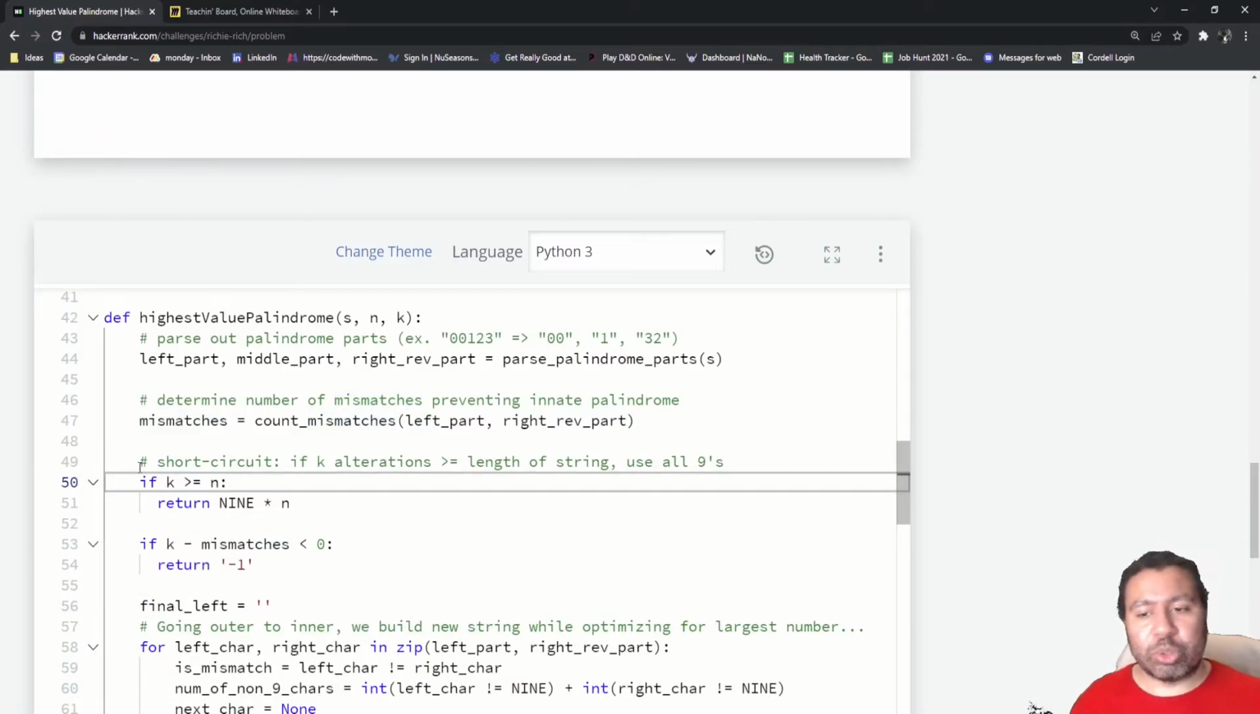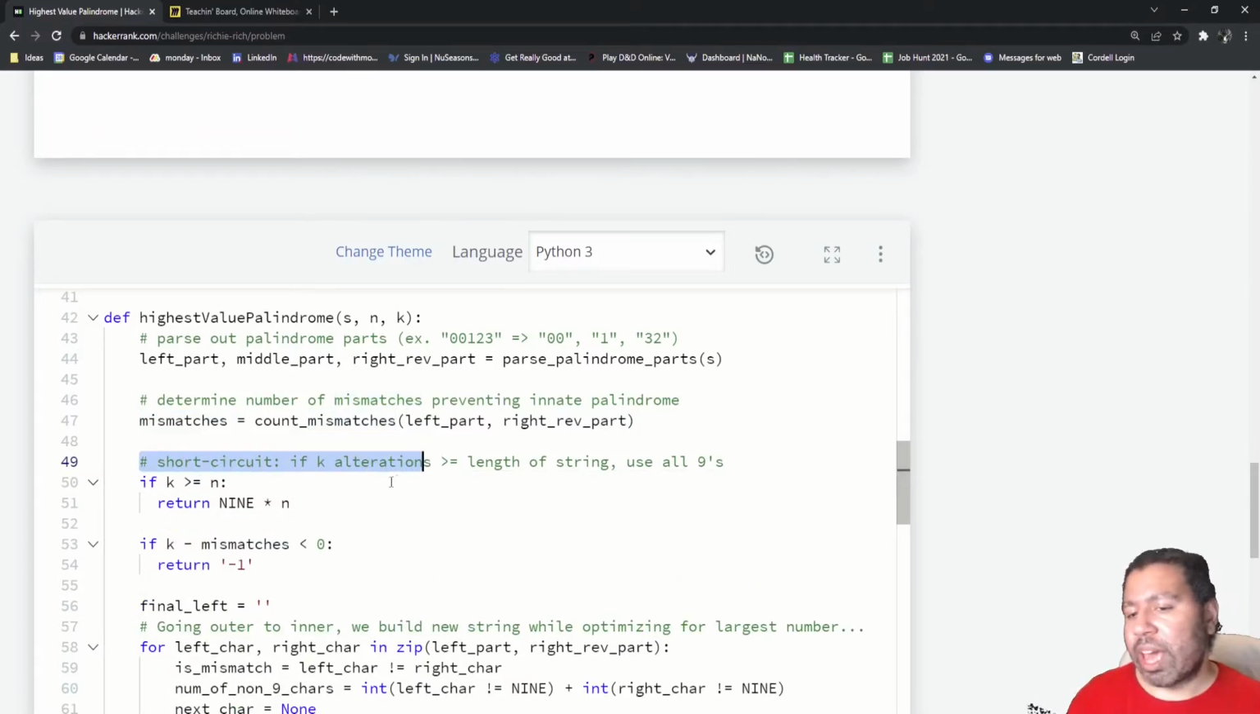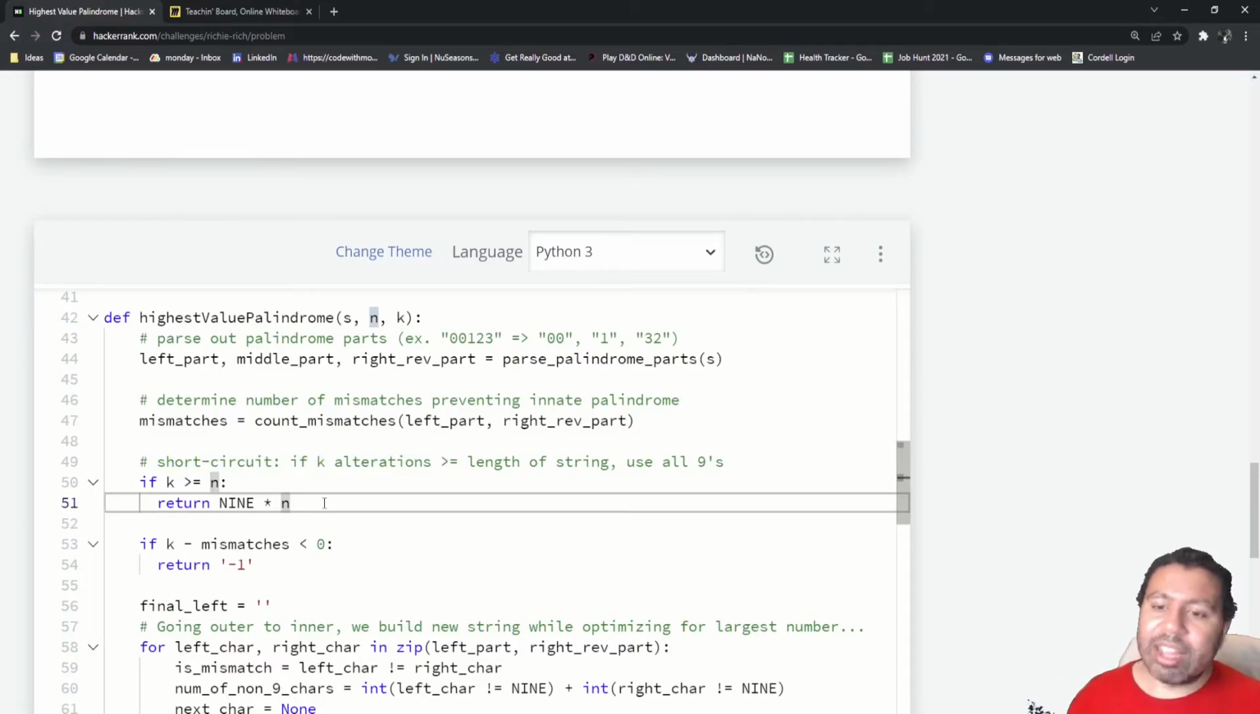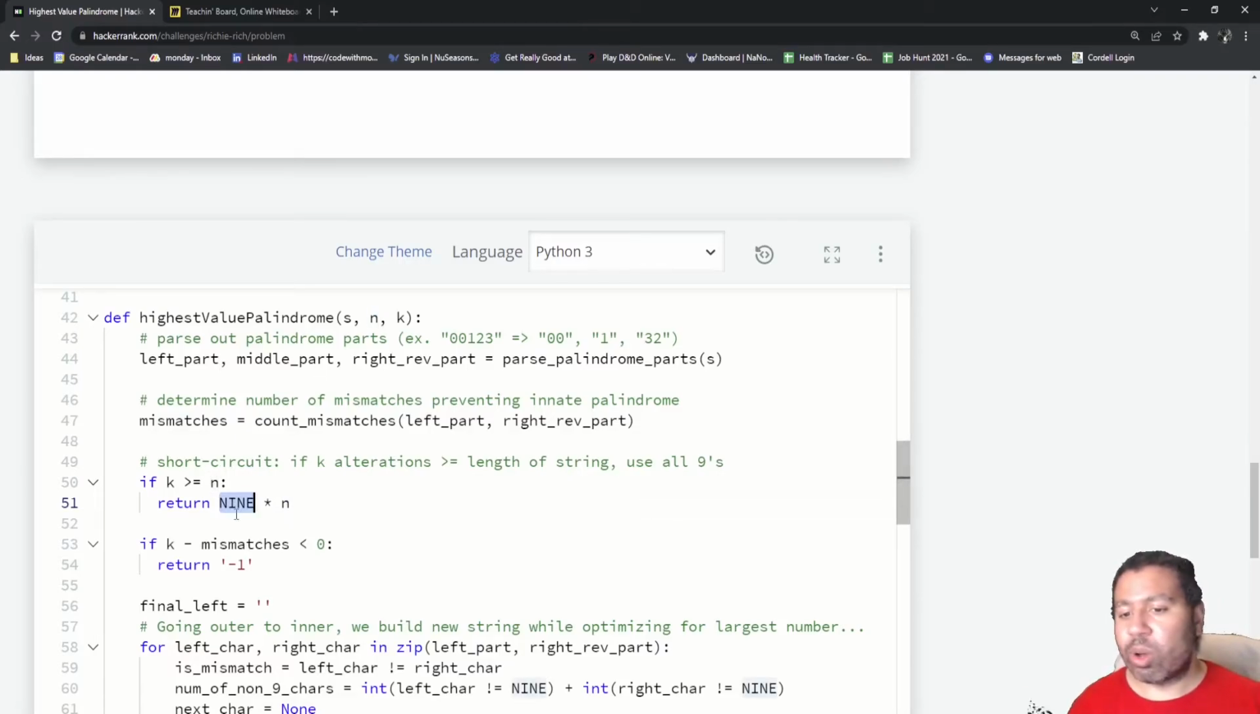So here I have a bit of a shortcut going on just because we have a situation that bears a little consideration. What if you have a very large k, and in fact your k is much larger than or even equal to the length of the string? Then you could just alter everything to be a 9, and that's a very easy way of giving a quick answer if that's the situation. A string that's the same length as the input and just all 9s.